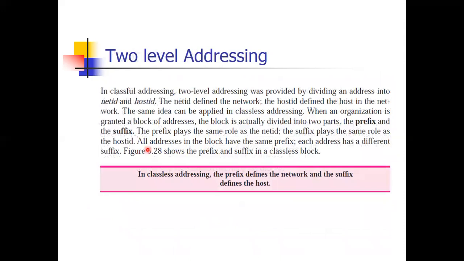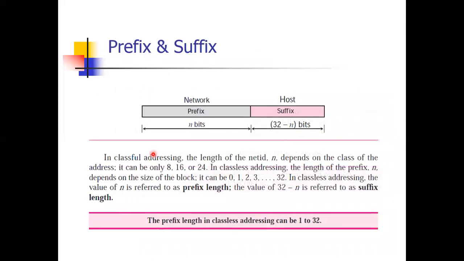Now, what is two-level addressing? If you remember, in classful addressing we used two-level addressing. What was that? Net ID and host ID, network ID and host ID. Similarly here, it is also divided into two parts: one is prefix, one is suffix. But remember, the prefix defines your network and the suffix defines your host. Again the total is 32 bits. So n bits define the network, and the next 32 minus n bits define your suffix, meaning host, because the total length is 32.